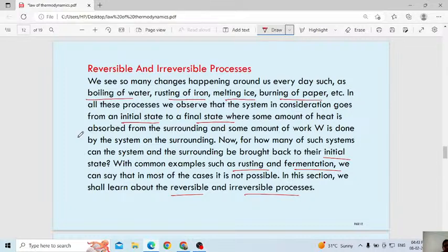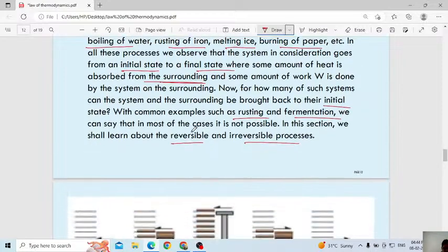Some amount of heat is absorbed from the surrounding. Even I told, melting of ice: if you keep the ice outside, why will it start melting? It will absorb heat from the surrounding. In other words, some amount of work is done by the system on the surrounding. That is a very good example.